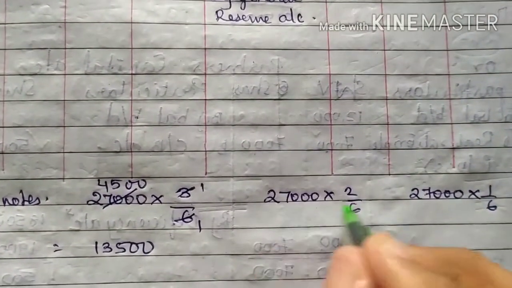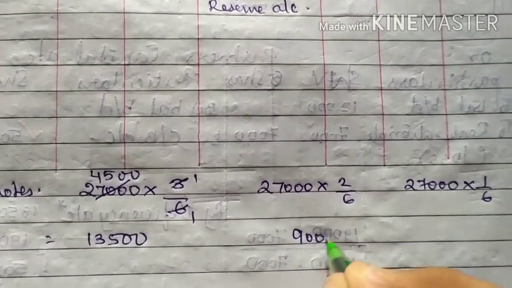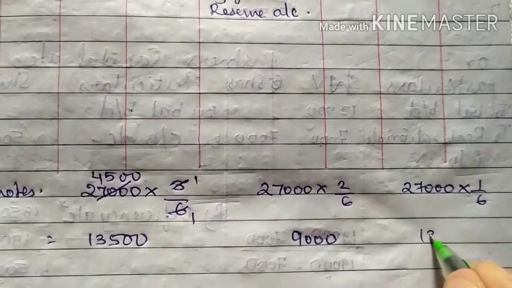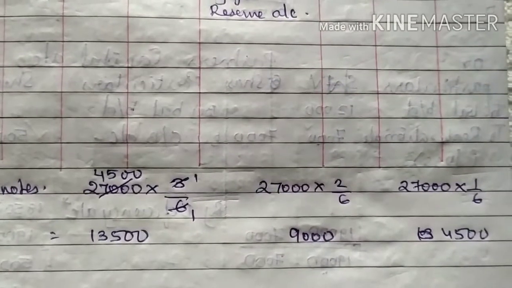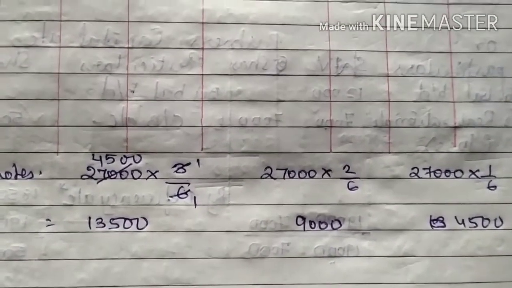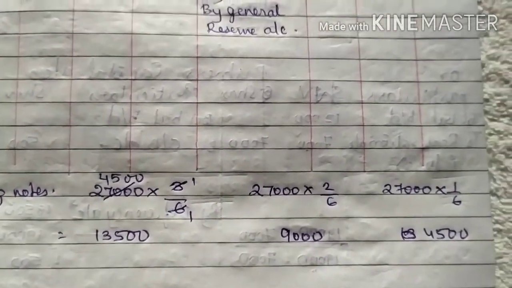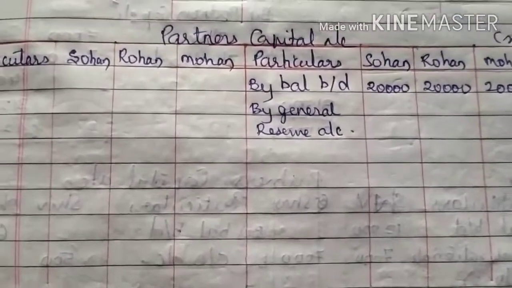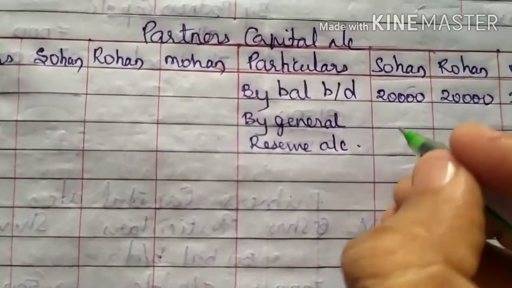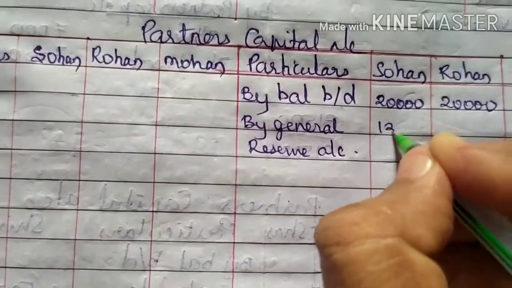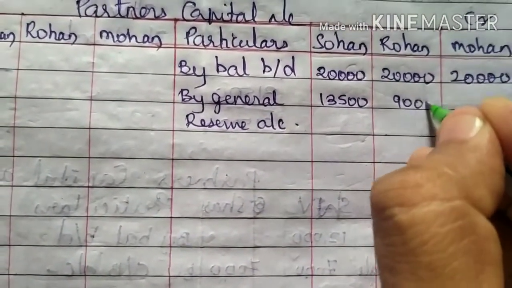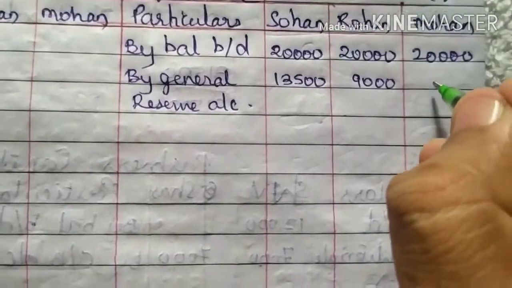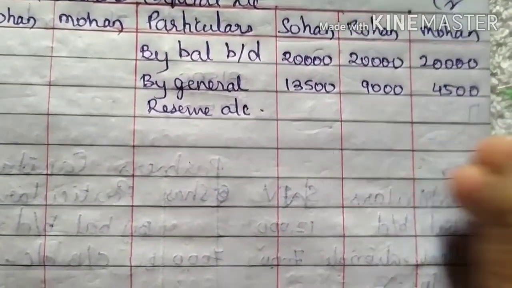So here 4,500 into 2 will be 9,000, and here it is 4,500. So this is nothing but distribution of general reserve among all the three partners. So by general reserve account credit side, you have 13,500, you have 9,000, and you have 4,500.